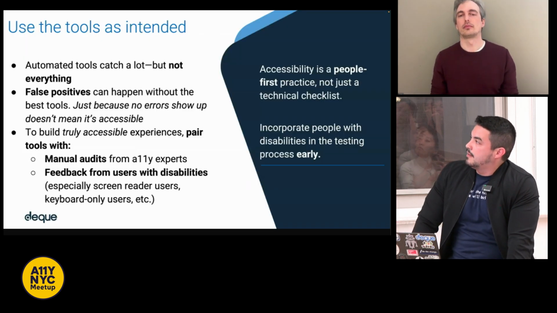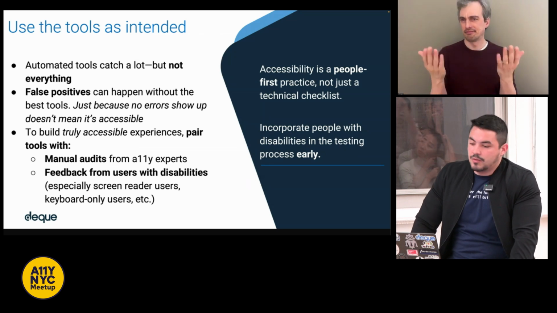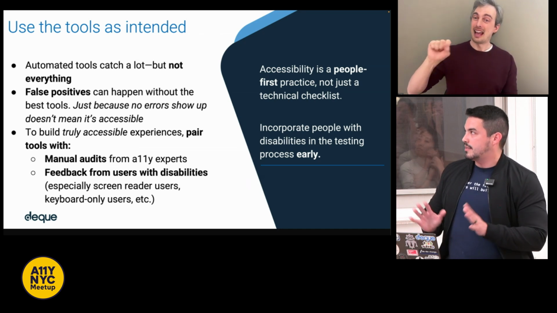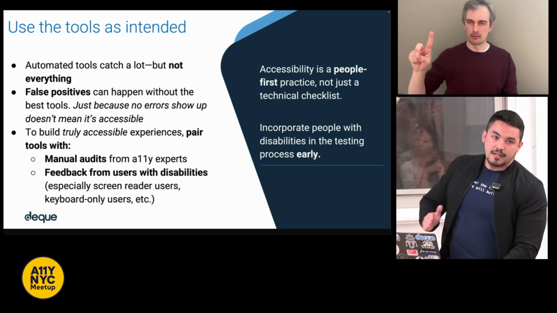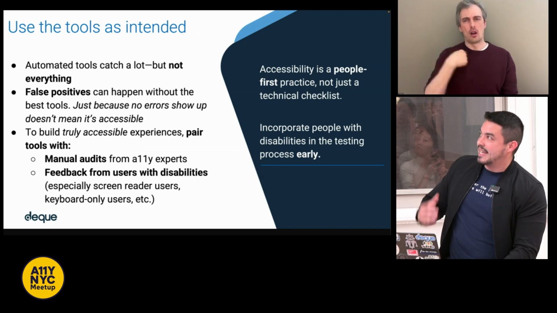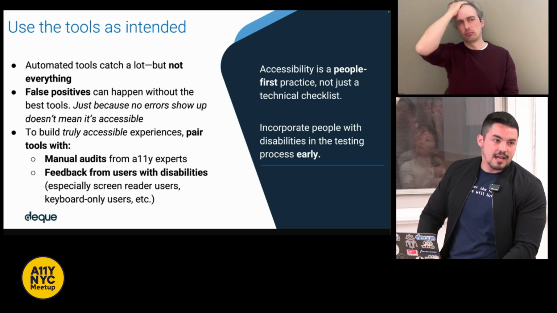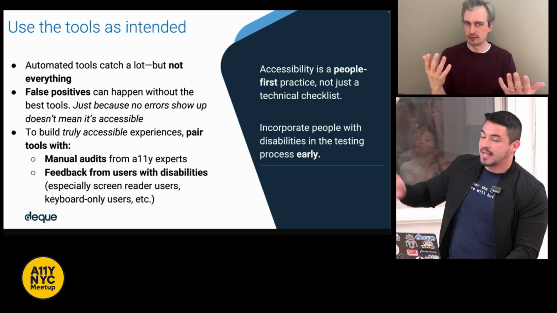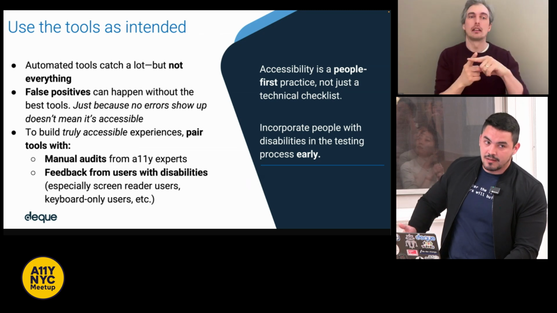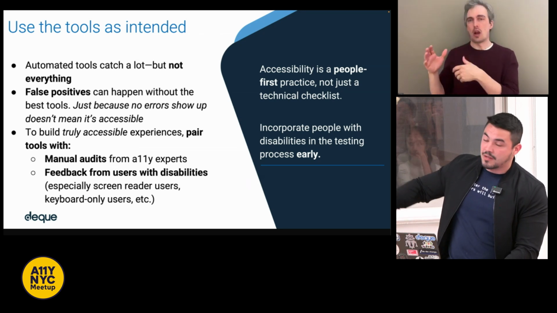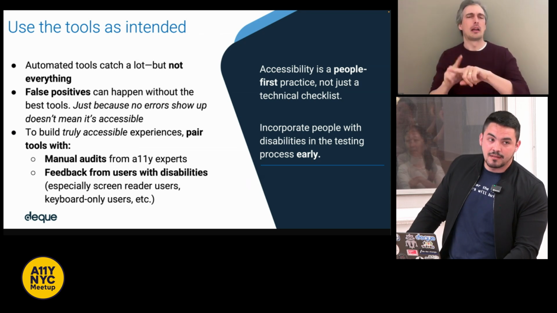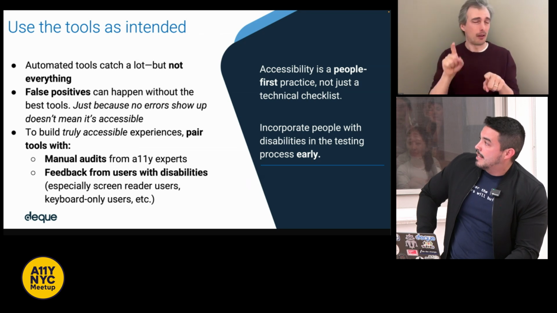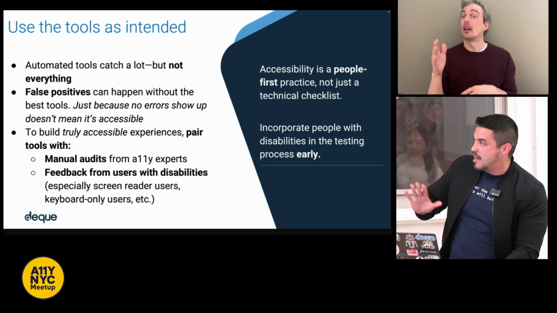And I have a slide to explain how to use the tools as intended. This is really important, and I'm going to mostly read it just so we all get it. Automated tools are important and they catch a lot, but not everything. You can't catch everything yet with an automated tool. False positives, again, with Axe we have a dedication to zero, but either with Axe or with other tools, they can happen and they do happen, right? You have to be humble with that. Even with the best tools, false positives may or may not happen.